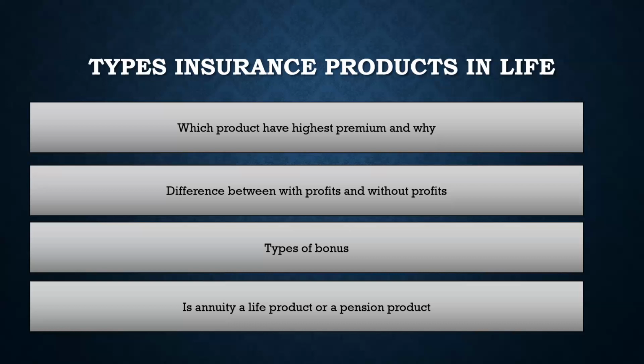And how we can classify a product would be depending on the type of risk covered. Annuity covers longevity risk, a term covers mortality risk, whole life covers mortality risk, right? Endowment covers mortality risk. So all these cover mortality risk. That's why these are life insurance products. Annuity covers longevity risk, which is the reverse of mortality risk. That's why it's a life product, right? But the fund is accumulated through the pension structure, and that can be distributed through annuity. However, that does not make annuity a pension product, right?